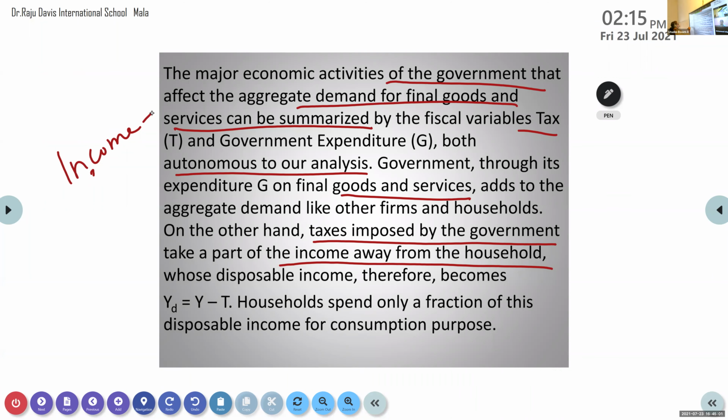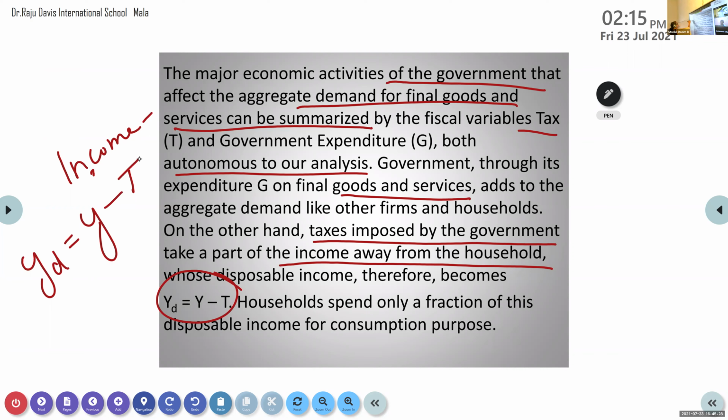So here they have given this formula, YD is equal to, Y is what here? What do you mean by Y? Income. So from income what are they reducing? T means what here? Tax. Okay, so they are reducing tax.